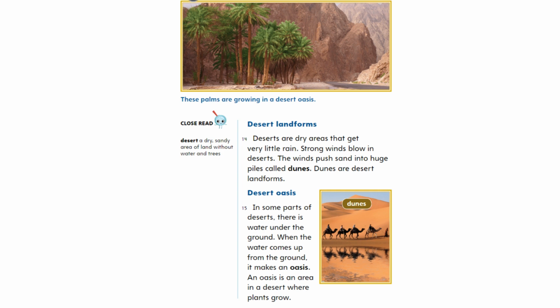Desert oasis. In some parts of deserts, there is water under the ground. When the water comes up from the ground, it makes an oasis. An oasis is an area in a desert where plants grow. Dunes.